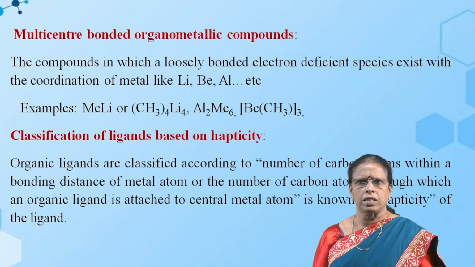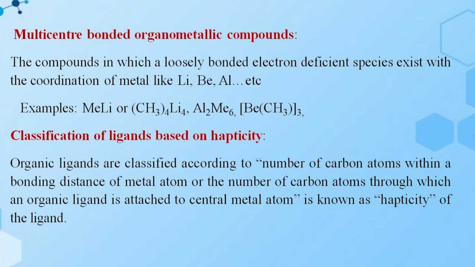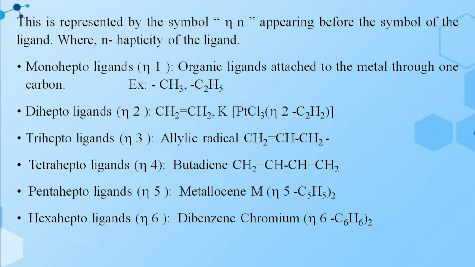Then next, classification of ligands based on hapticity. Organic ligands are classified according to the number of carbon atoms within a bonding distance of the metal atom, or the number of carbon atoms through which an organic ligand is attached to the central metal atom, known as the hapticity of the ligand. It is represented by eta, written as eta n before the symbol of the ligand, where n is the hapticity of the ligand.